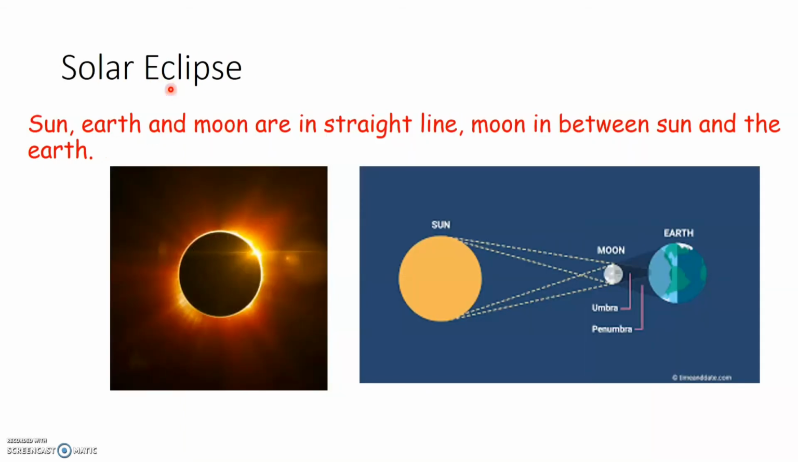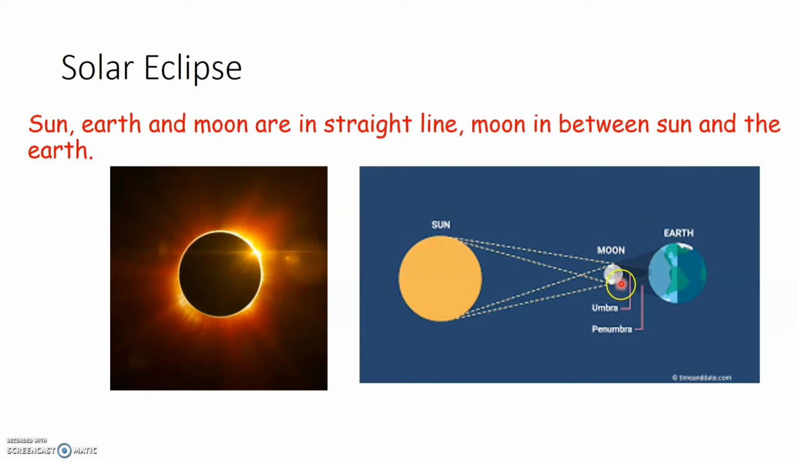Now let us see what is meant by a solar eclipse. Same like how we have seen in the previous case, in solar eclipse also the Sun, Moon and the Earth come in a straight line. But a solar eclipse occurs when the Moon comes in between Sun and the Earth. Now when Moon comes in between Sun and the Earth, Moon will cast its shadow on the Earth.